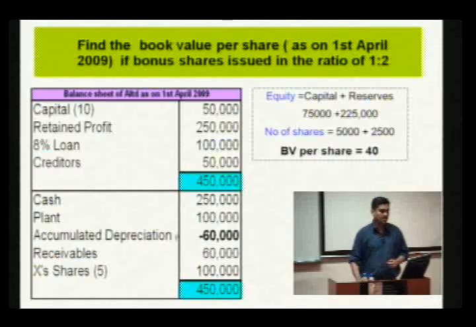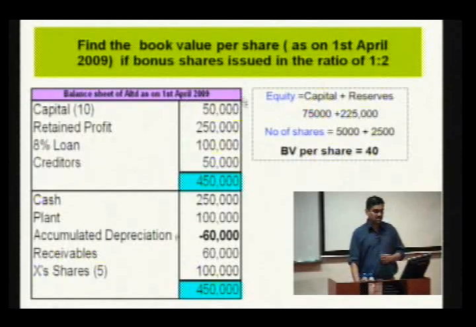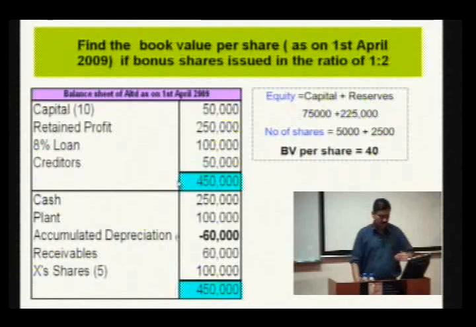Let us take one decision. For all the decisions, I am keeping this balance sheet constant, and we are trying to find the changes in the book value on the same date, that is 1st April 2009. So, what is the decision? We are now issuing bonus shares in the ratio of 1:2. So, that means converting the profits, or distributing the dividend, in the form of shares. The reserves are converted to capital.